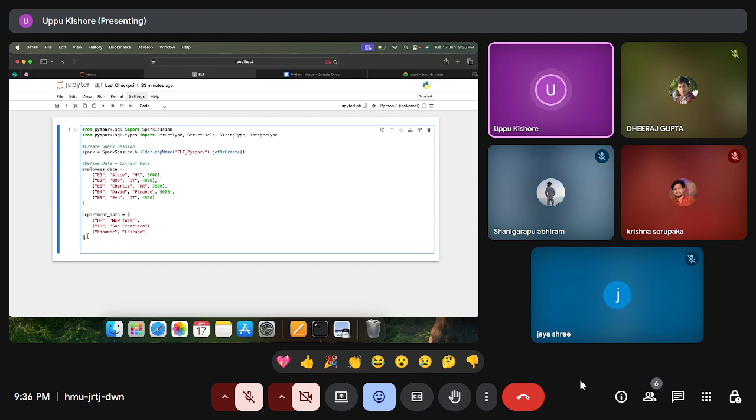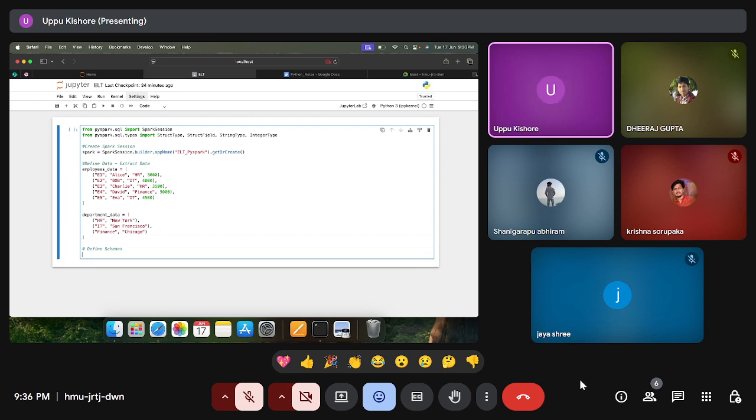Here you may feel like this is a very small amount of data, but in real time we'll be having 1 lakh records like this. To process those 1 lakh records into the data frame, if we define the schema for that data frame, that process will be very fast. That is the reason we define the schema. It is not mandatory, but it will improve the performance. So I'll define the employee schema first.